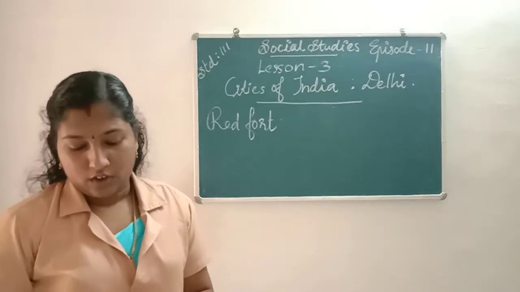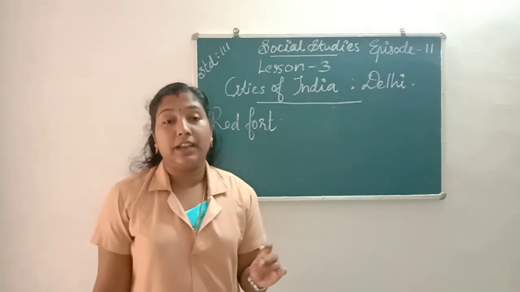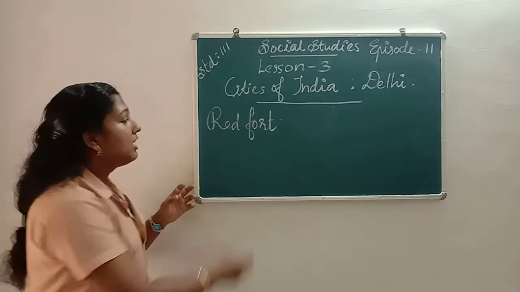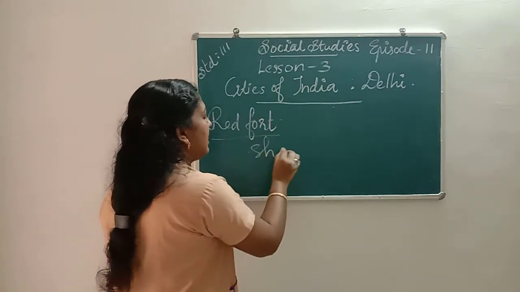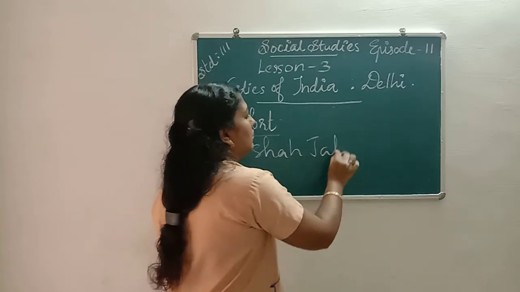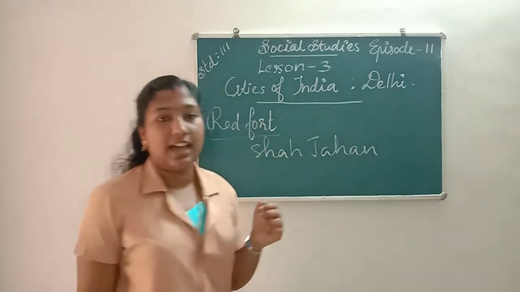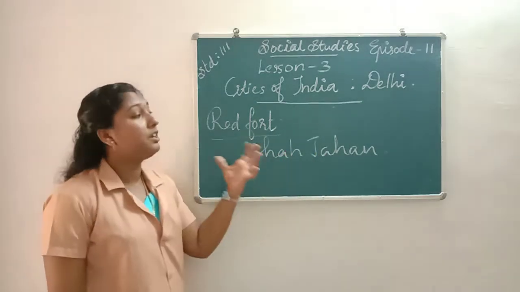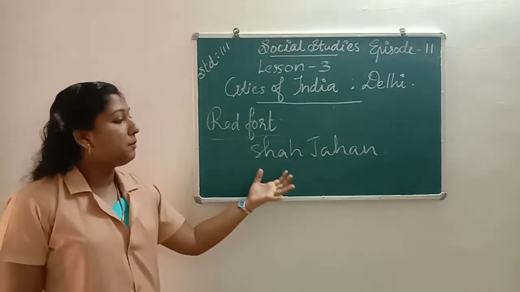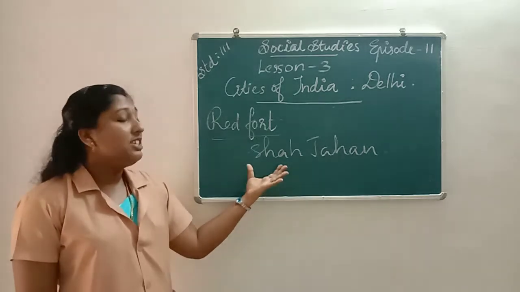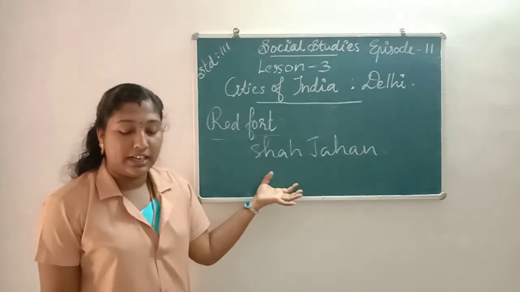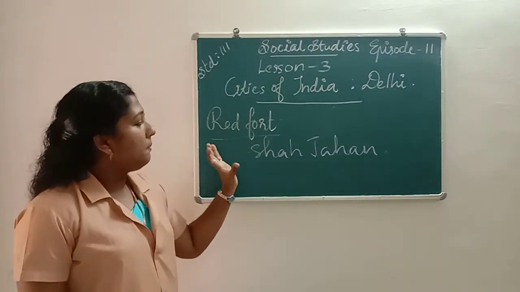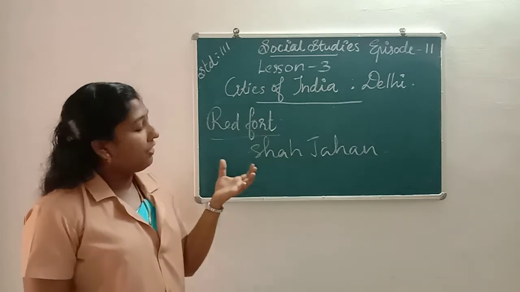The Red Fort was built by the Mughal Emperor Shah Jahan. It was built with red stones.